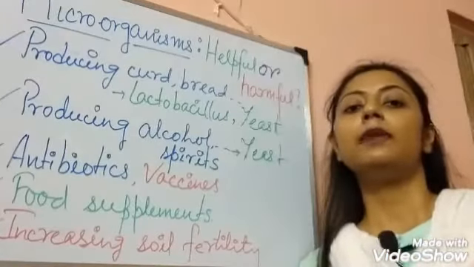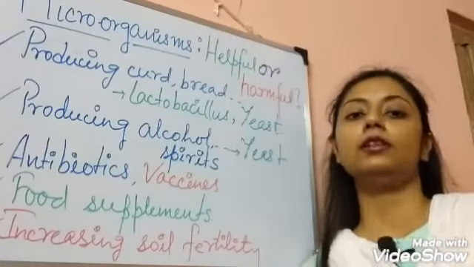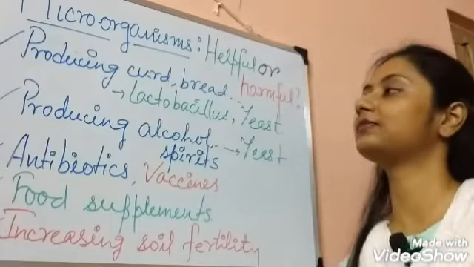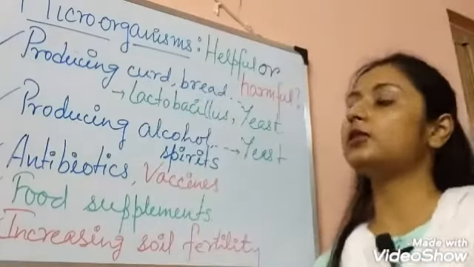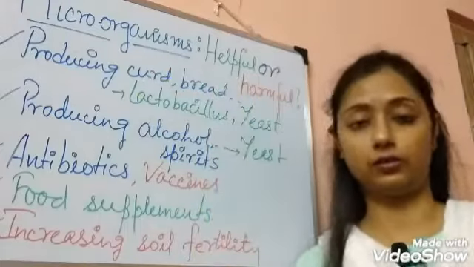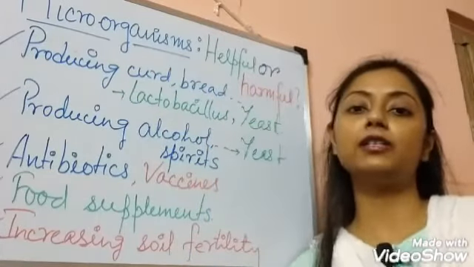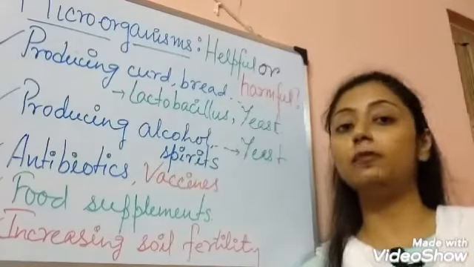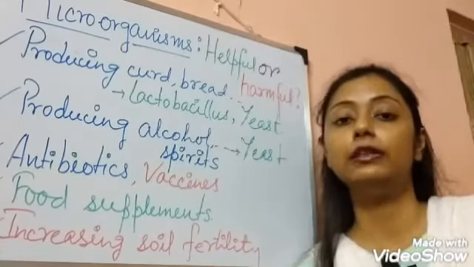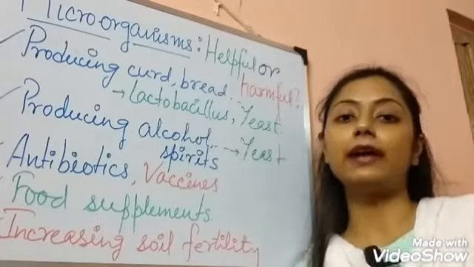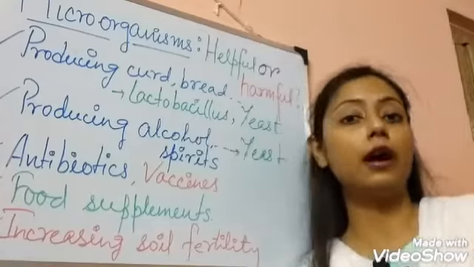So now the main important thing is whether the bacteria are helpful or harmful. The first one is, look at the board, producing curd and bread. In the class of bacteria, we told you that some bacteria like lactobacillus can convert the lactose in the milk into the lactic acid to produce the curd.